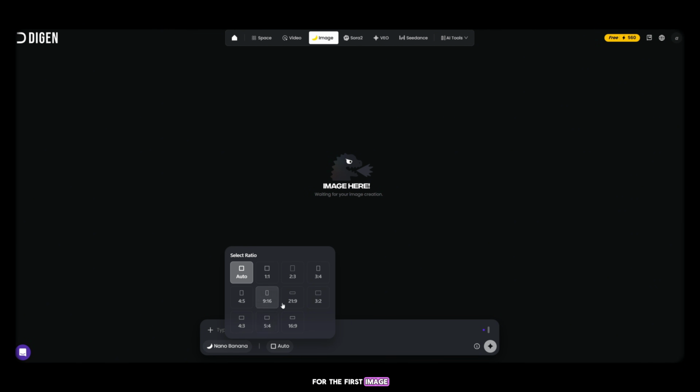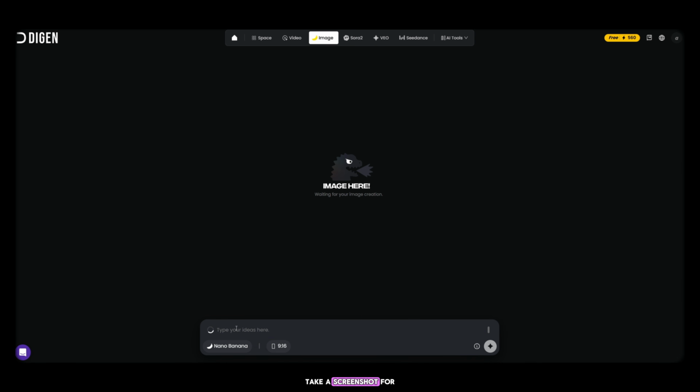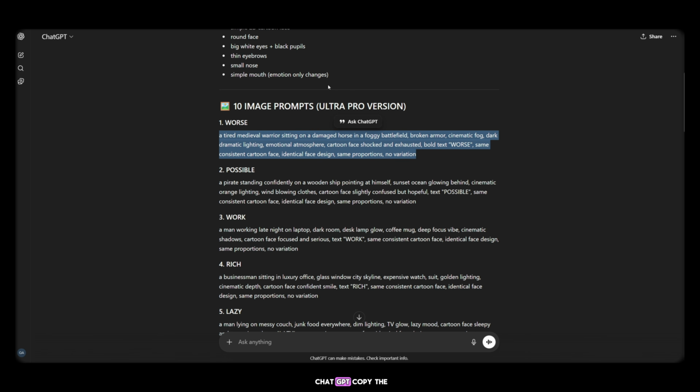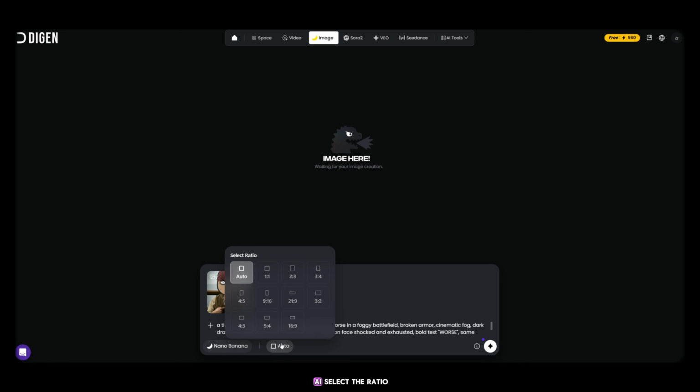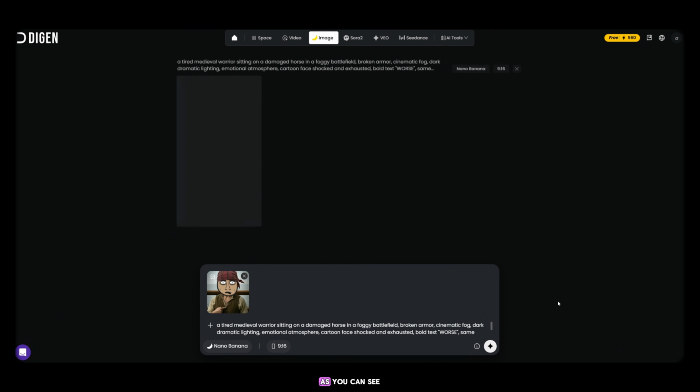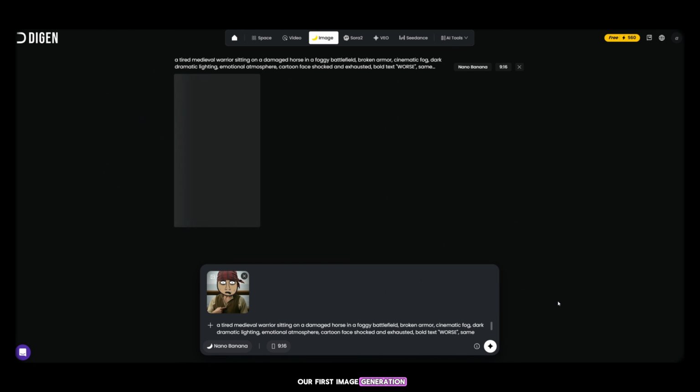But for the first image, you need to take a reference image from the channel. As I always say, take a screenshot for consistency and upload it here. Then go back to ChatGPT, copy the first image prompt, paste it into Digen AI, select the ratio, either 9:16 or auto, it's your choice, and simply click on Generate. As you can see, our first image generation has started using Nano Banana Pro today.